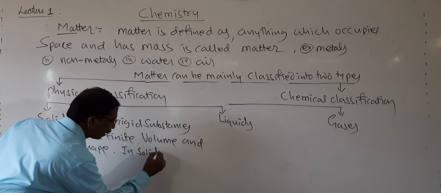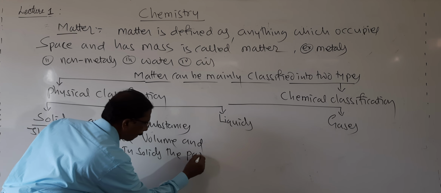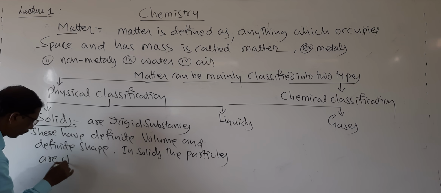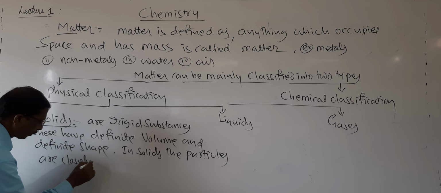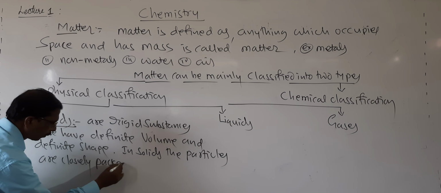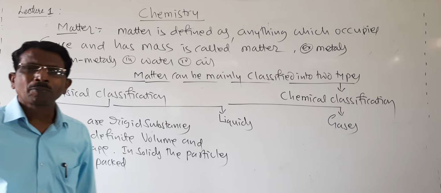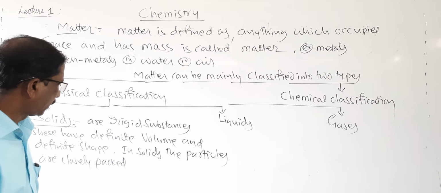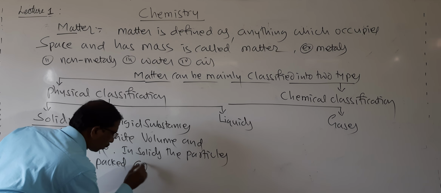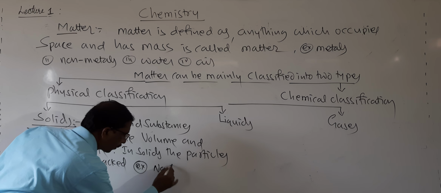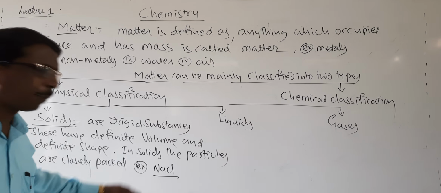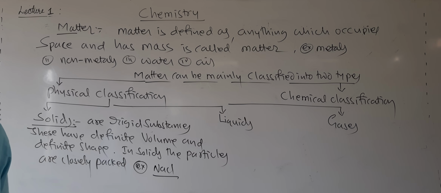In solids, the particles are closely packed. The best example which you have studied in the 9th and 10th is sodium chloride, a solid substance in which Na plus and Cl minus are closely packed.